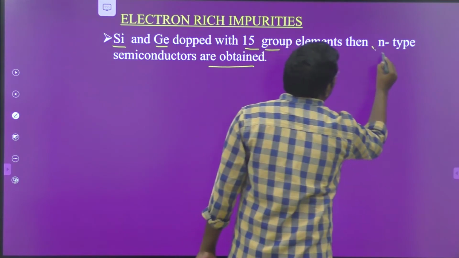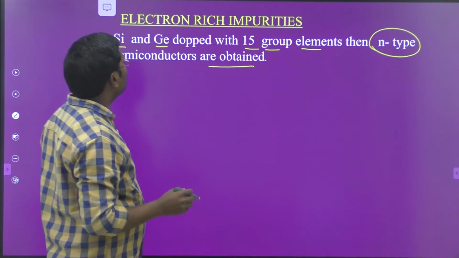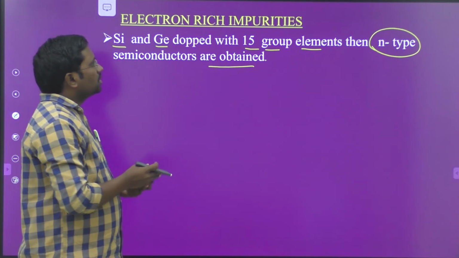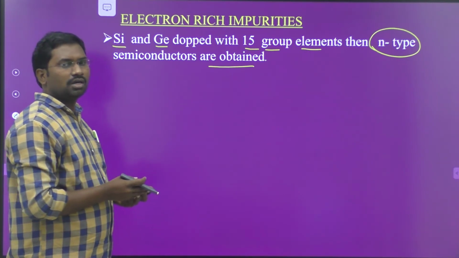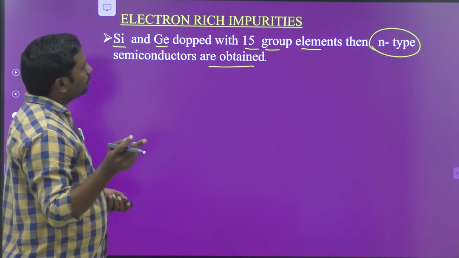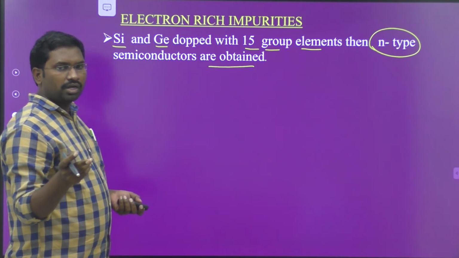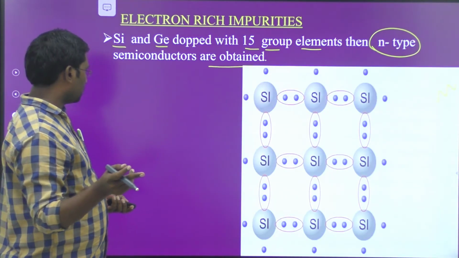These are known as electron rich impurities. If silicon and germanium are doped with 15th group elements, the obtained semiconductors are known as n-type semiconductors.